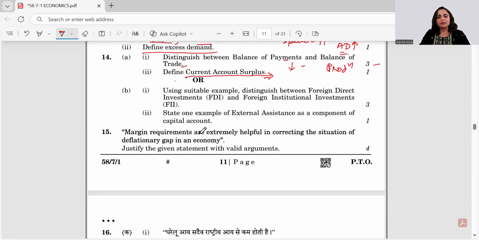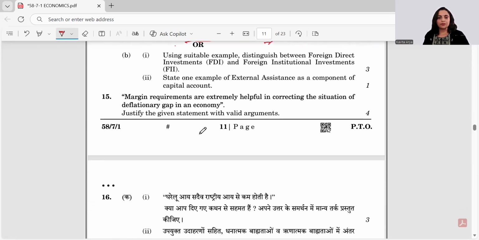Now, question number 14th, B part. First question, using a suitable example, distinguish between FDI and FII.